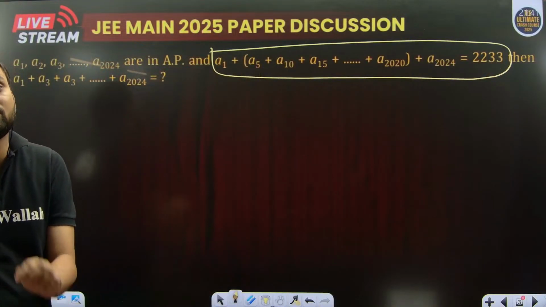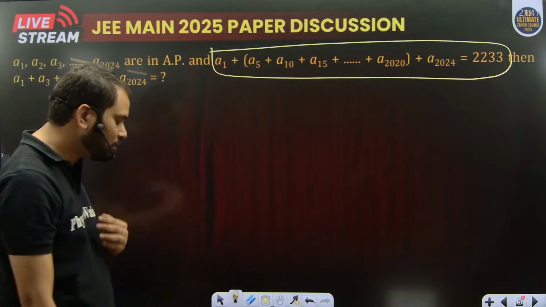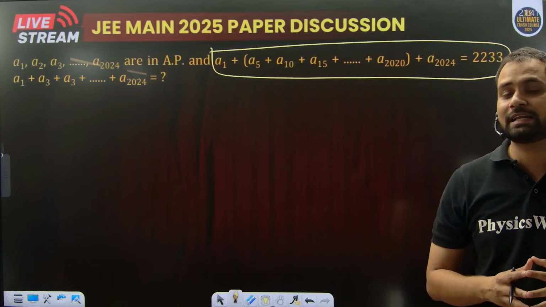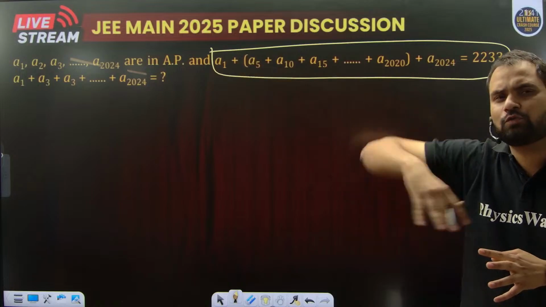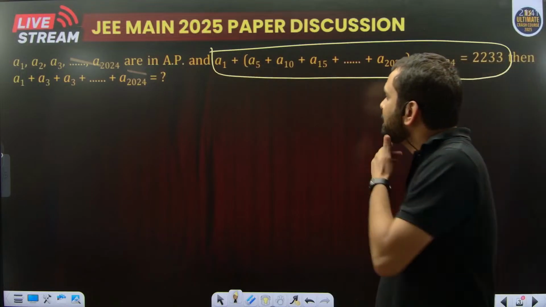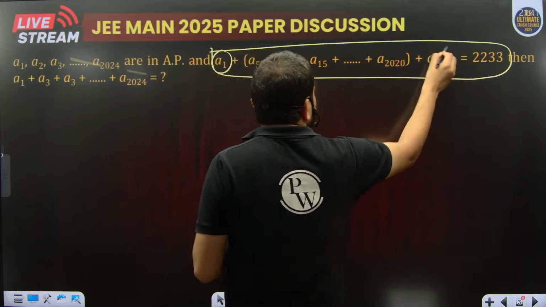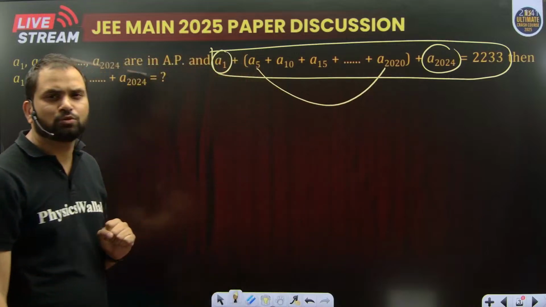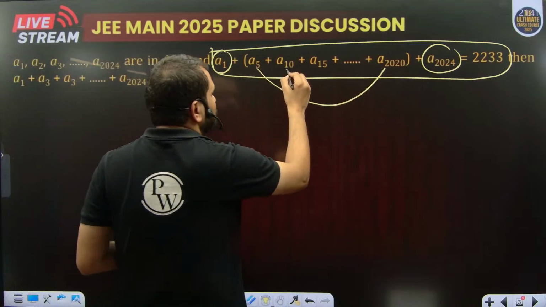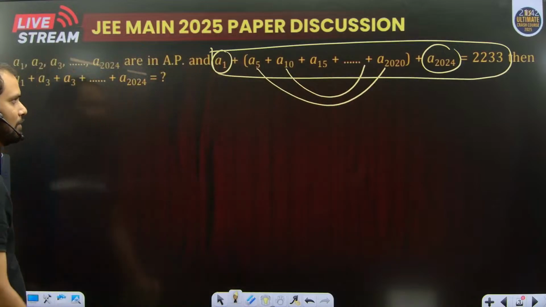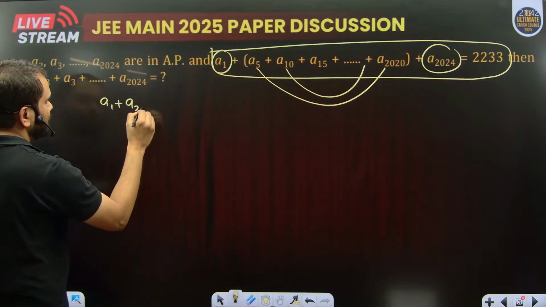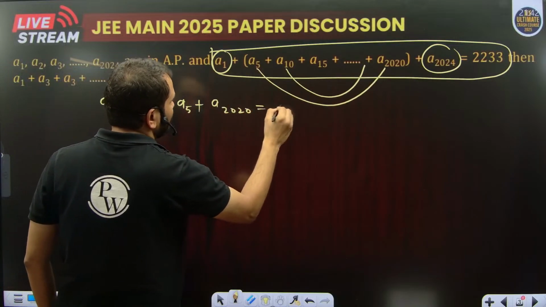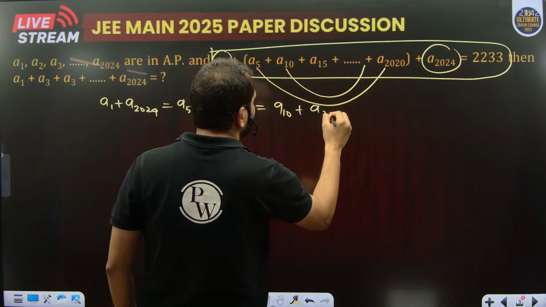So we don't have to find out A and D in this question. You have to solve a lot of these types of questions in which there is only one equation, and we have to find out the relationship between A and D and use that to find the particular result. Now, if I add A1 to A24, that must be equal to A5 plus A20. That is also equal to the addition of these two terms. That means A1 plus A24 is equal to A5 plus A20, and also A10 plus A15 and so on.